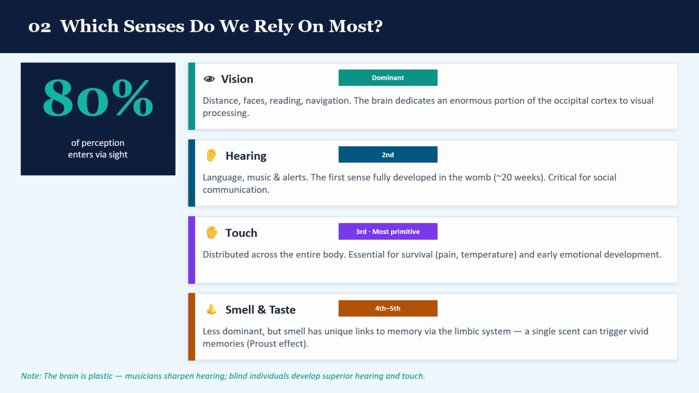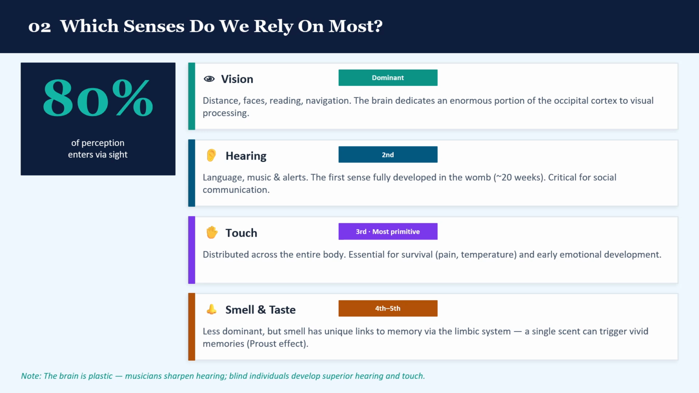Touch is our most primitive sense evolutionarily, and it's the only one spread across our entire body. It's essential for survival, detecting pain and temperature, and for early emotional development.